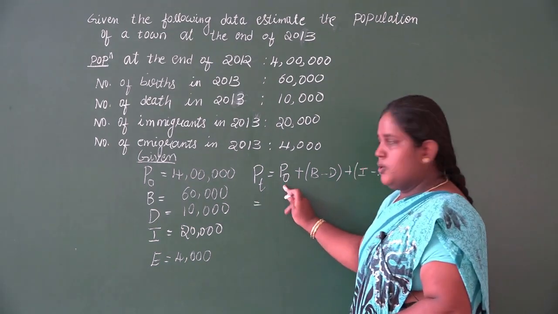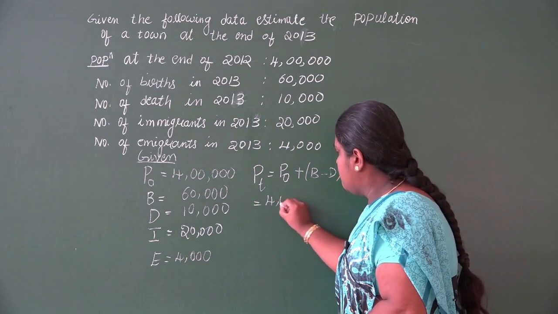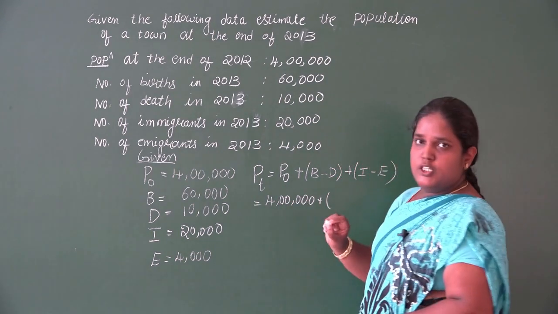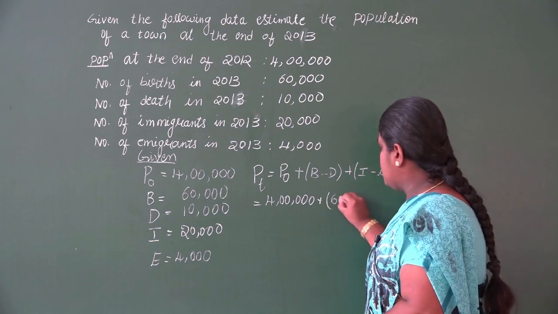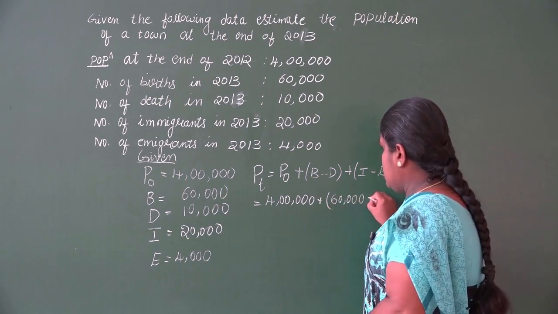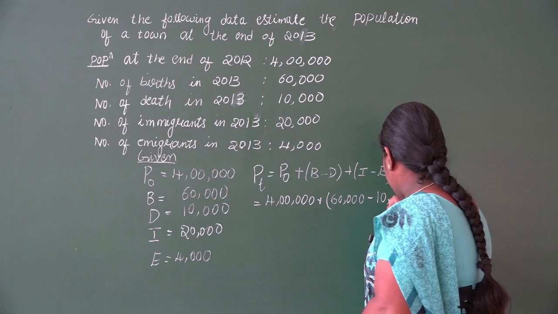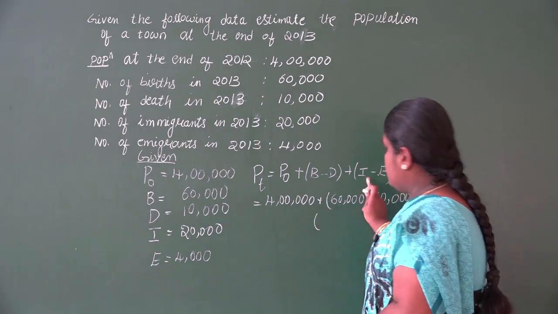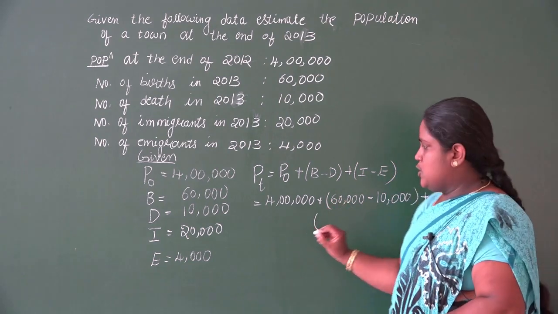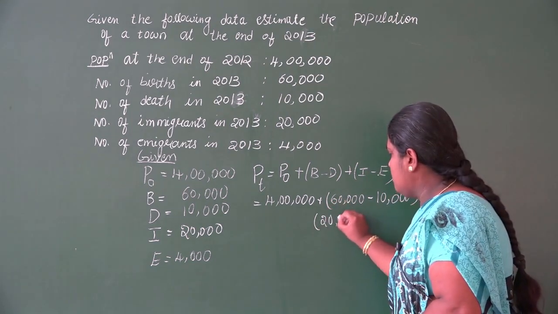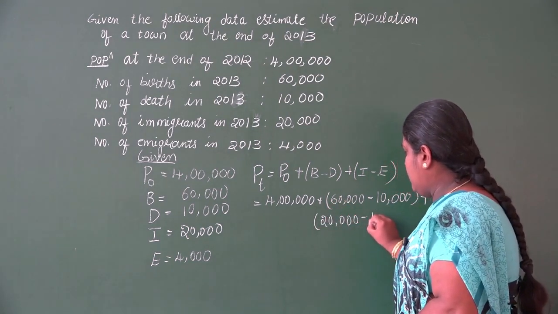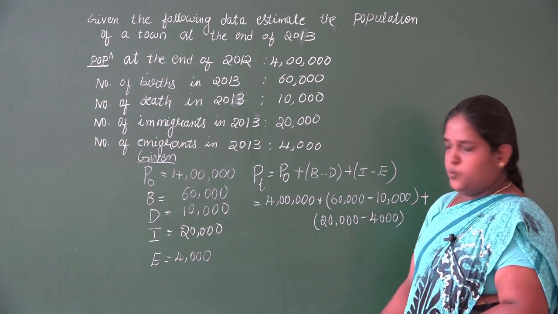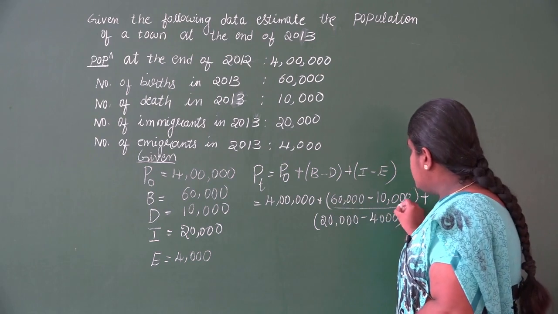P0 is 4 lakh plus the birth value 60,000 minus the death value 10,000 plus the immigrants and the emigrants value, 20,000 minus 4,000. Now simplify each one.